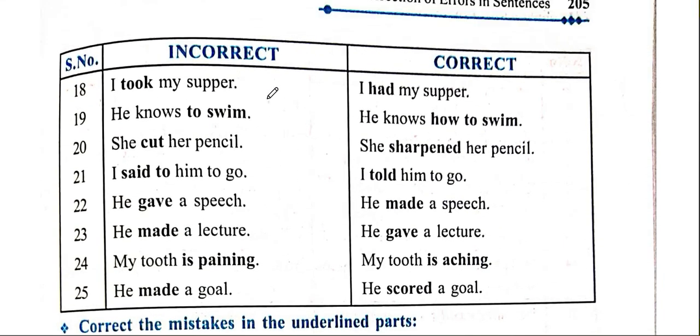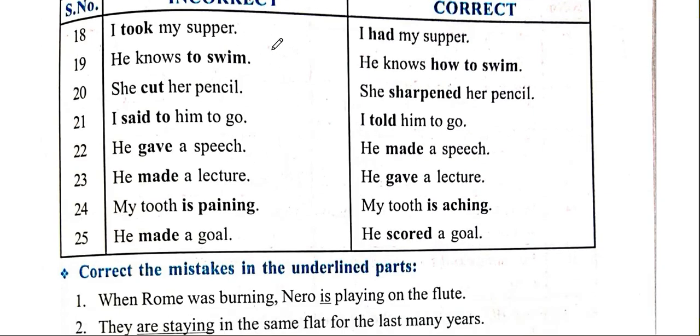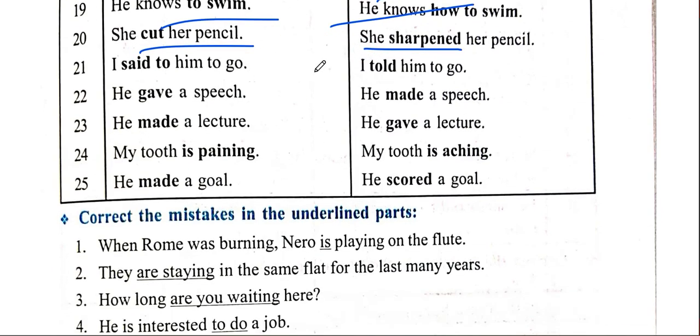I took my supper. Here again we have some common mistakes that we make. I took my supper. Instead, native speakers prefer to say I had my supper. He knows to swim. He knows how to swim. She cut her pencil. She sharpened her pencil. I said to him to go. I told him to go.